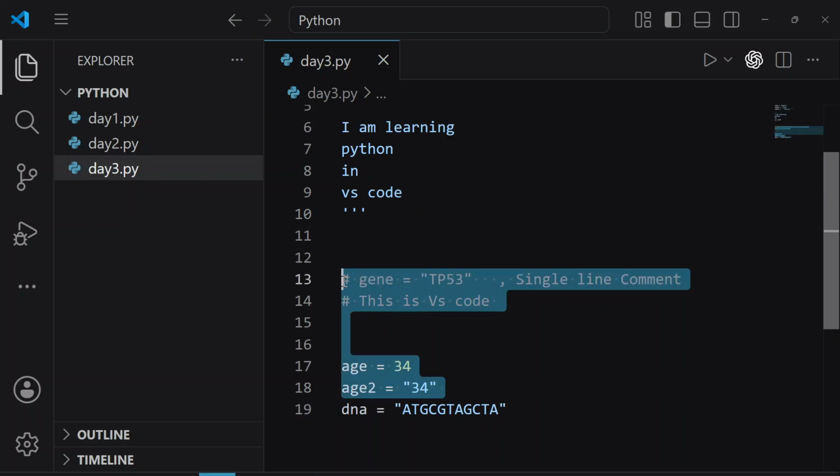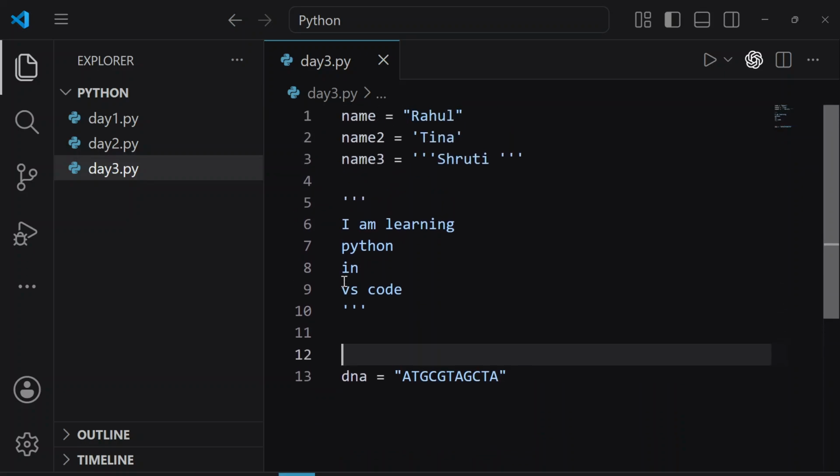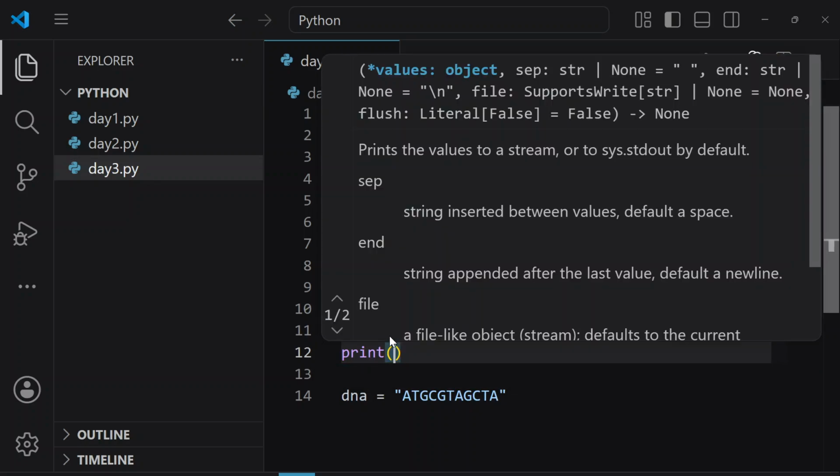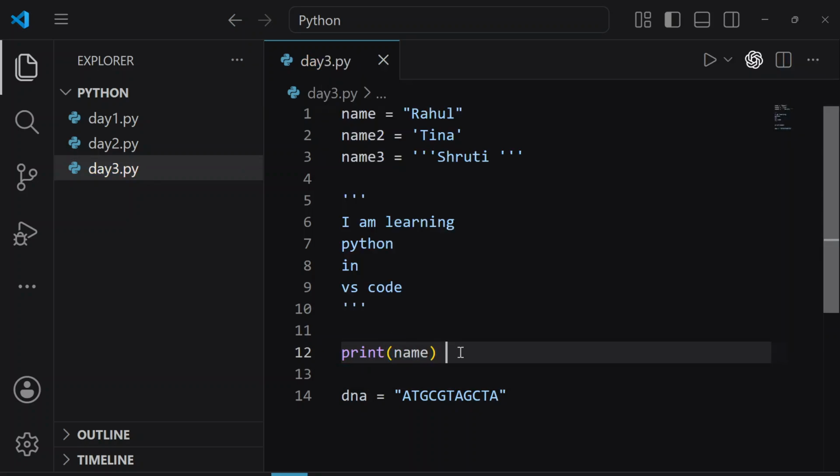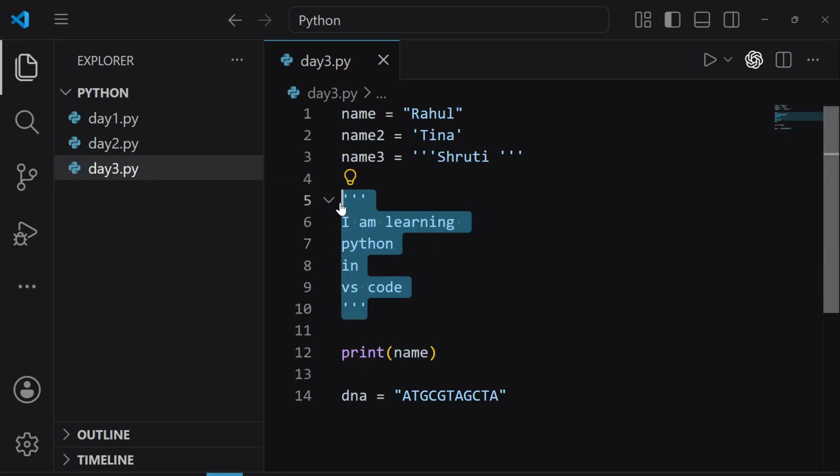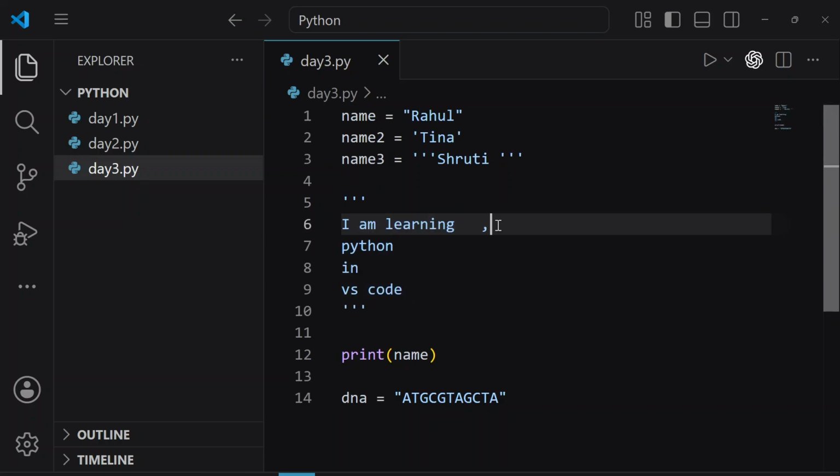So here, let's write something and let's run this program. For example, let's write print name. As we already understand, Python executes the program line by line. That means Python will read line number 1, then line number 2, then line number 3. In the middle, we have this multi-line comment. So let's write here that this is a multi-line comment. At the end, on line number 12, we have written a code to print the name.